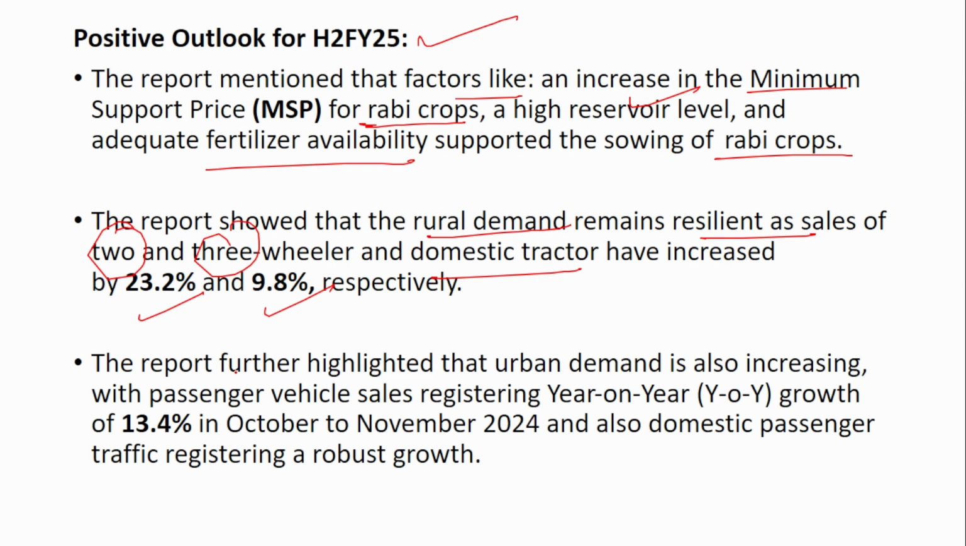And also, the report further highlighted that the urban demand is also increasing, with passenger vehicle sales registering year-on-year growth of 13.4% in October to November 2024, and also the domestic passenger traffic registering a robust growth. So you see that the second half of financial 25 is expected to go further than the first half of 25. The main reasons are minimum support price, high reservoir level, adequate fertilizer, and also there has been a very good demand shown on the rural side as well as on the urban side. So the consumption is going to be higher than the first half, and so the GDP projection is higher than the first half.